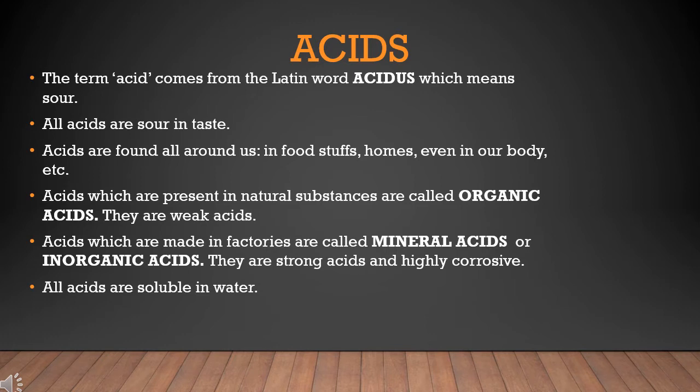Acids which are present in natural substances, that is plants and animals, are called organic acids, while acids which are made in factories are called mineral acids or inorganic acids. Organic acids are weak acids, while inorganic acids are strong acids and highly corrosive. Strong acids dissociate completely in water and give a large amount of hydrogen ions, while weak acids do not dissociate completely in water and do not give a large amount of hydrogen ions. All acids are soluble in water.